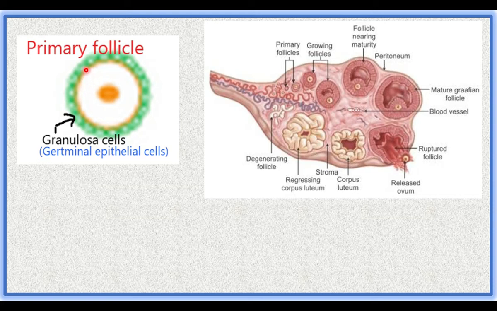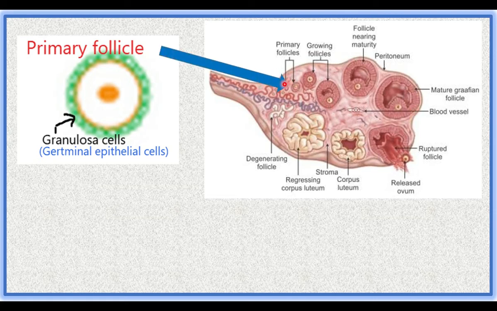The developing ovum is covered by granulosa cells. They are germinal epithelial cells, granulosa cells, called the primary follicle. The primary follicle develops and forms secondary, tertiary follicle. This is a mature follicle. Mature follicle has a developed ovum. The ovum is surrounded by a group of follicle cells. This entire structure is called the Graafian follicle.